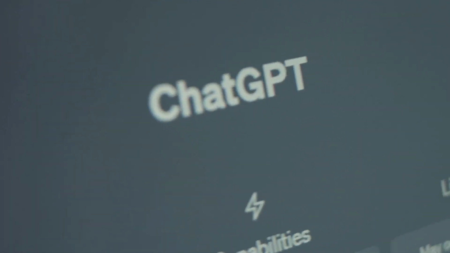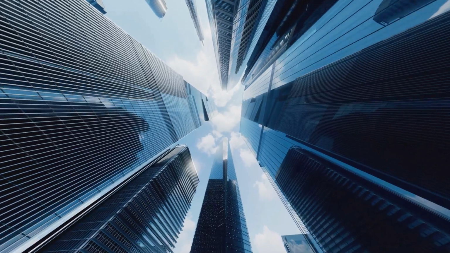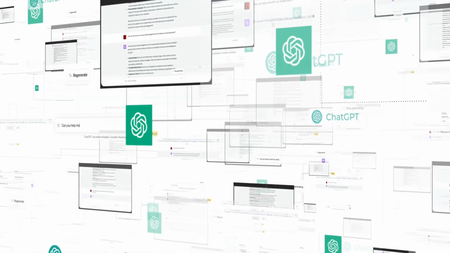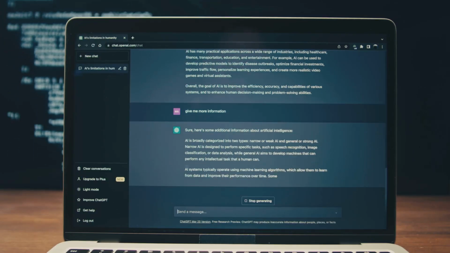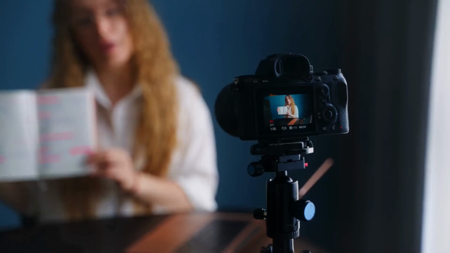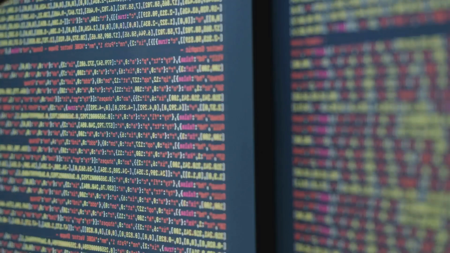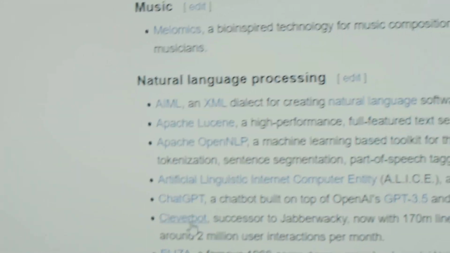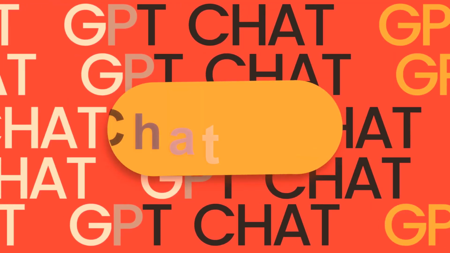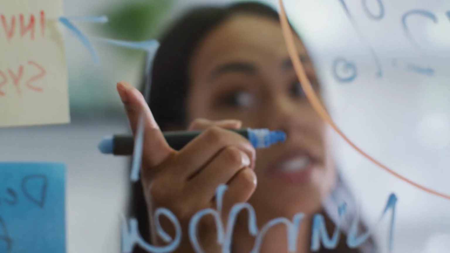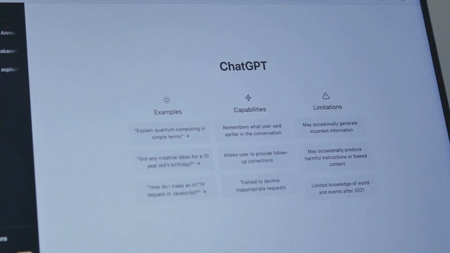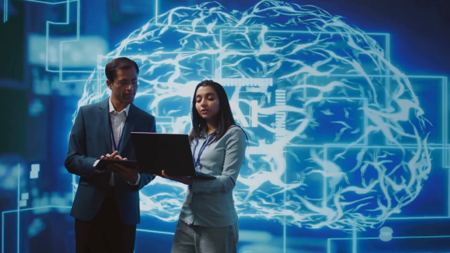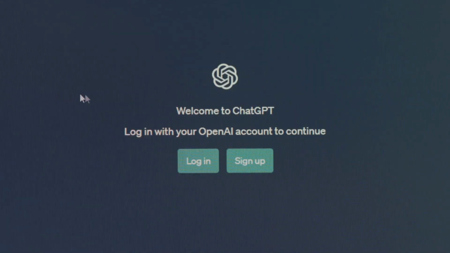Now, let's focus on ChatGPT itself. Built by OpenAI, ChatGPT is a large language model trained on massive amounts of text from the internet. You type a question or prompt and it responds like a supercharged chatbot. Unlike basic bots, ChatGPT can explain concepts, draft emails, write stories, or help with code. It adapts to your style and remembers context, making conversations feel natural. Think of it as a versatile assistant for brainstorming, writing, learning, or creative work. The key? Ask clear questions to get the best results. It's here to help you, not replace you. Let's get you set up.